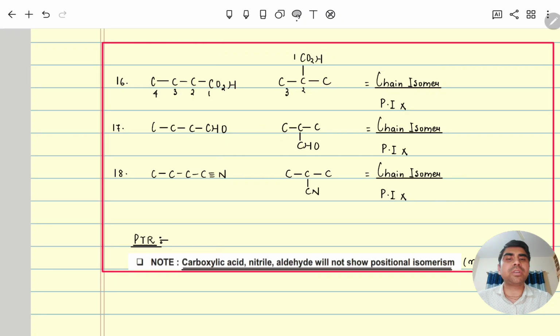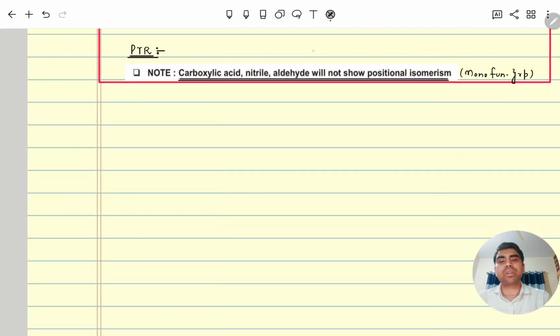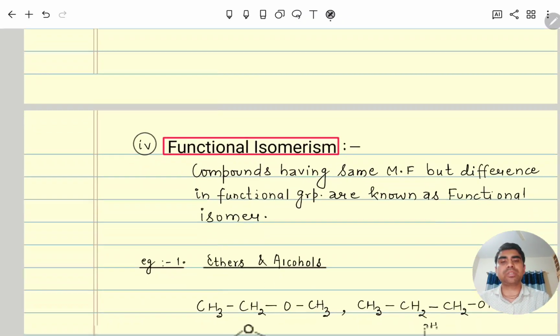The main chain is only shortened, meaning it shows chain isomerism with respect to each other. Position isomerism is never possible, meaning if it is 1, it will always be 1. Similarly, this one is also a terminal functional group, always 1. Cyanide also always 1. So such types of compounds will only show chain isomerism, position isomerism is not possible. Next, moving further, now we will discuss functional isomers.